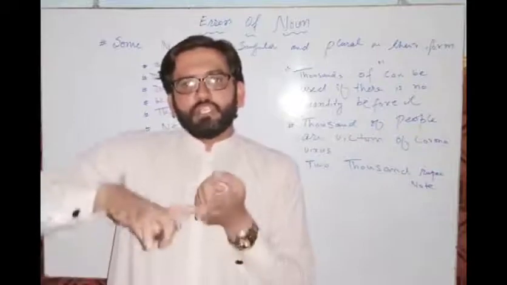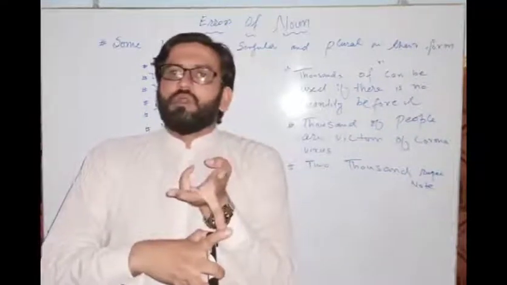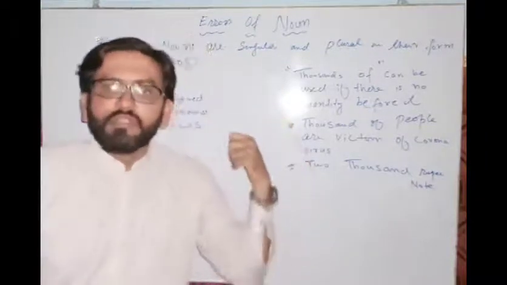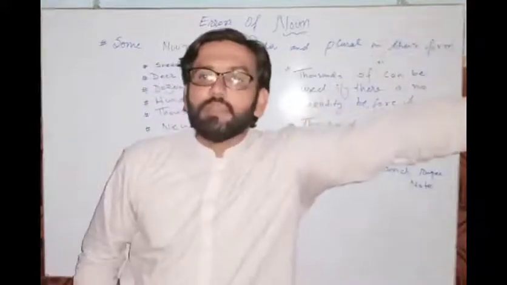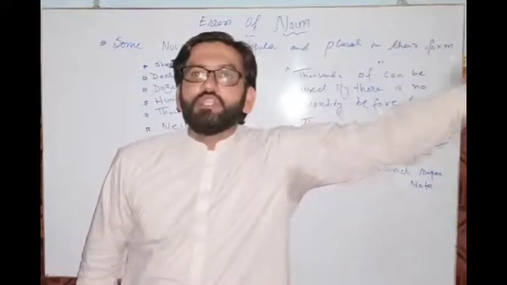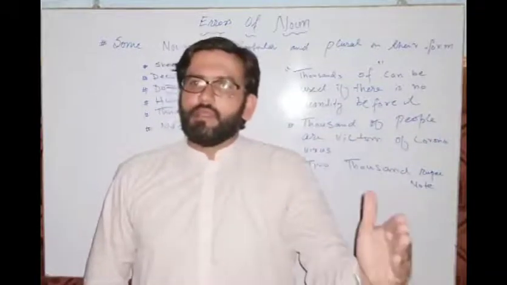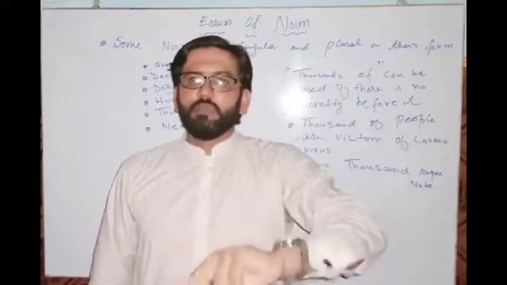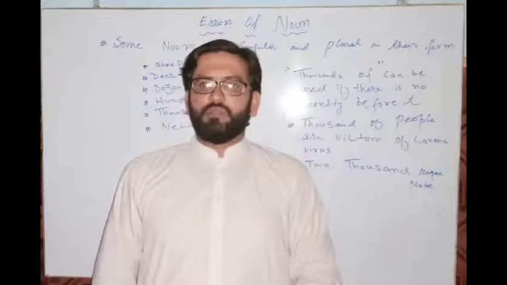So that means sheep is singular, sheep is plural. Now what makes this specific noun singular or plural? That specific helping verb. Sheep is and sheep are. Sheep is means a single sheep. Sheep are means more than one sheep.